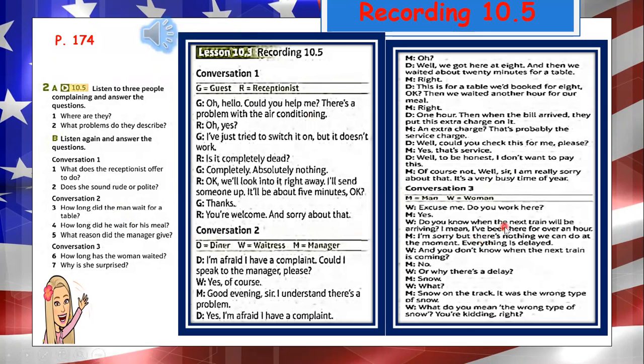Conversation 3. Excuse me, do you work here? Yes. Do you know when the next train will be arriving? I mean, I've been here for over an hour. I'm sorry, but there's nothing we can do at the moment. Everything is delayed. And you don't know when the next train is coming? No. Or why there's a delay? Snow. What? Snow on the track. It was the wrong type of snow. What do you mean, the wrong type of snow? You're kidding, right?